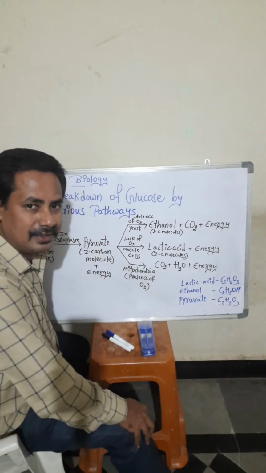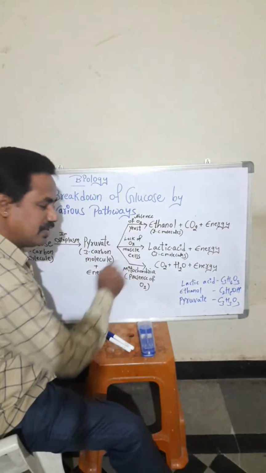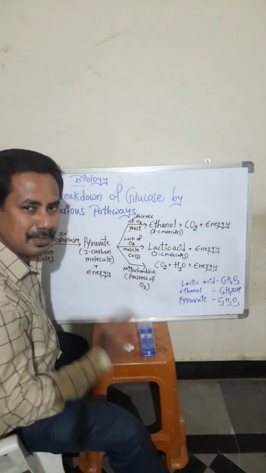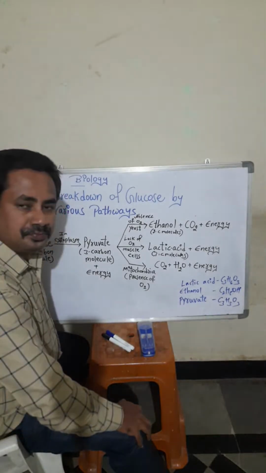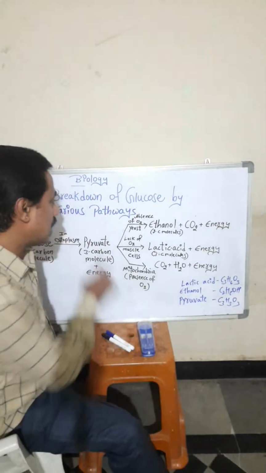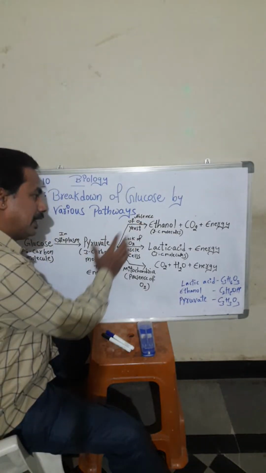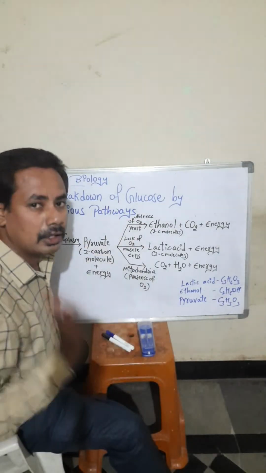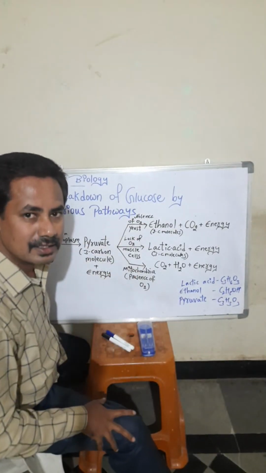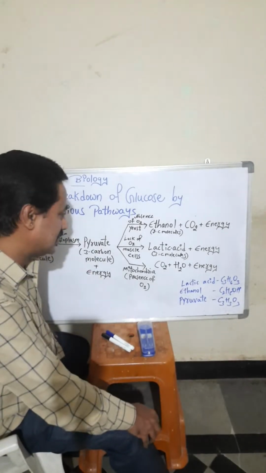How the glucose breaks down inside the cell, we are going to see in this topic, breakdown of glucose. In humans, in animals, and in some organisms like microorganisms, we will see how glucose breaks down. Glucose breaks down in 3 different pathways, which we are going to study in this class. This is very important for your examination, students.